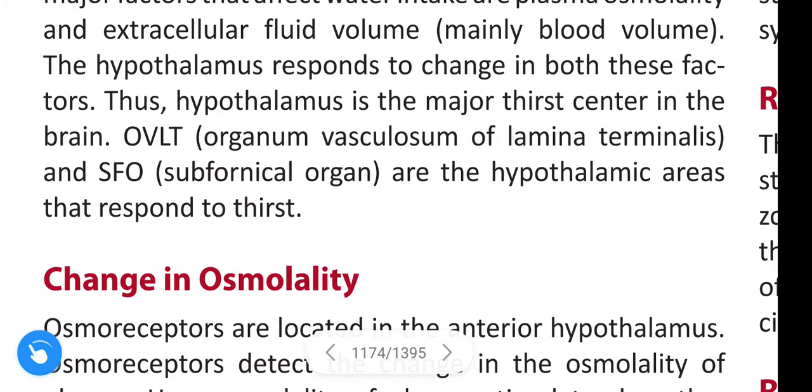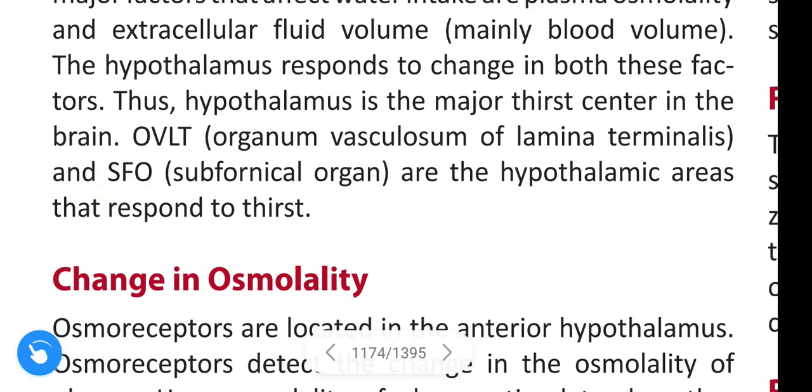Hypothalamus is the major thirst center in the brain. OVLT and SFO are hypothalamic areas that respond to thirst. These are extra hypothalamic parts.